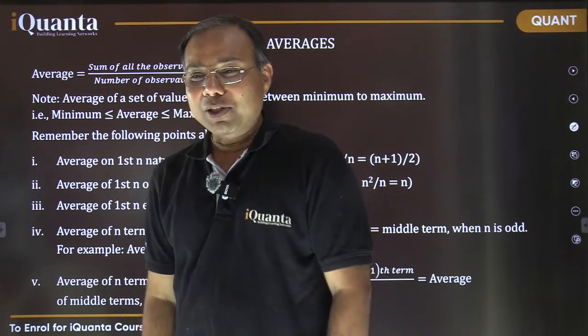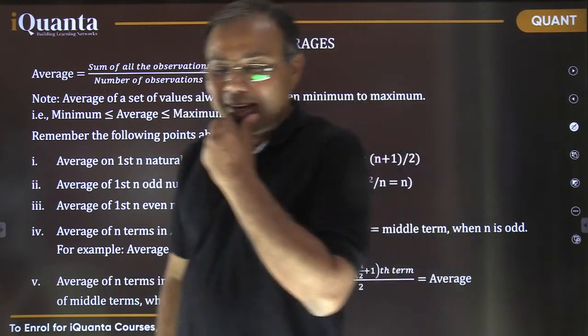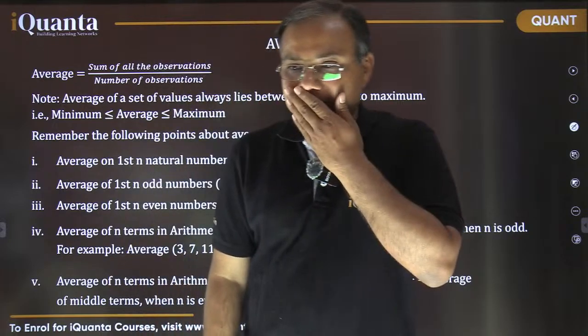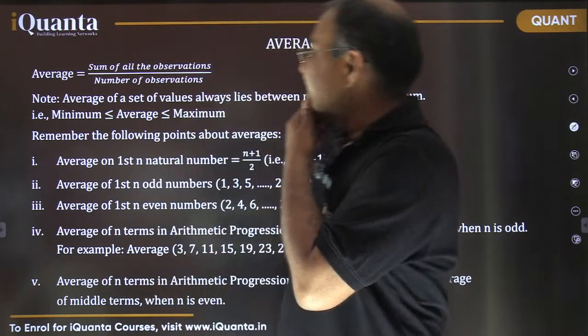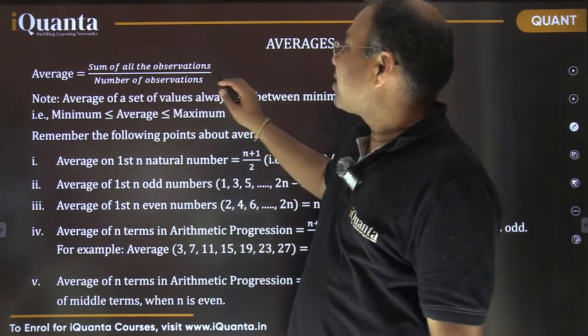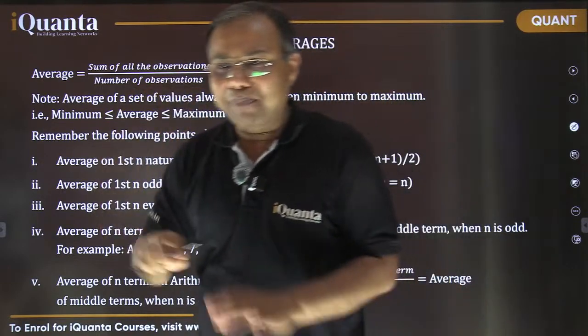Okay, so I shall proceed with this average part now. I hope that should be clear. So what is average? Average is the sum of all the observations divided by the number of observations. That is a basic way to calculate.